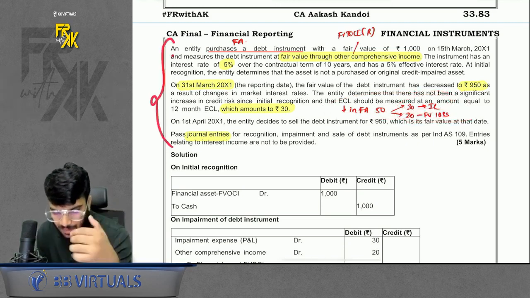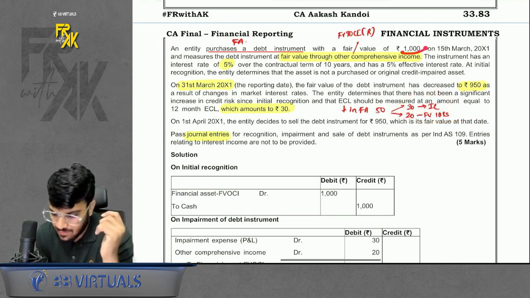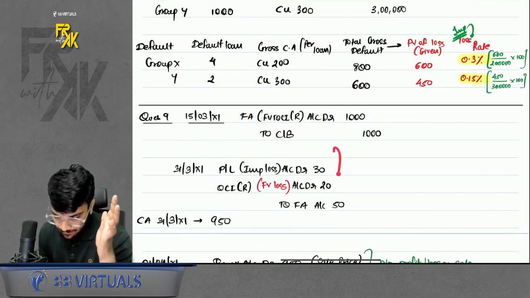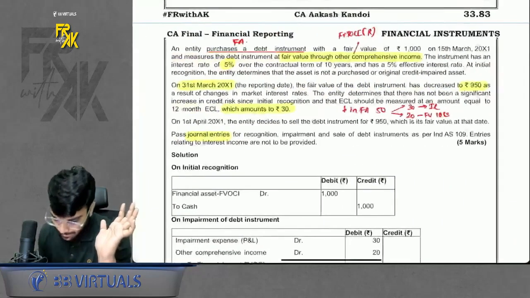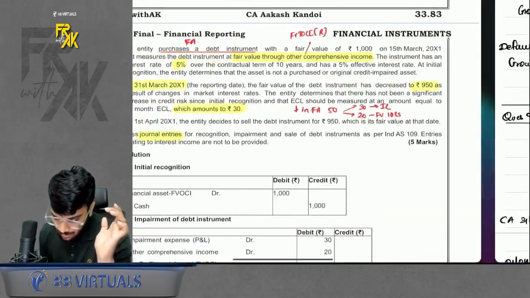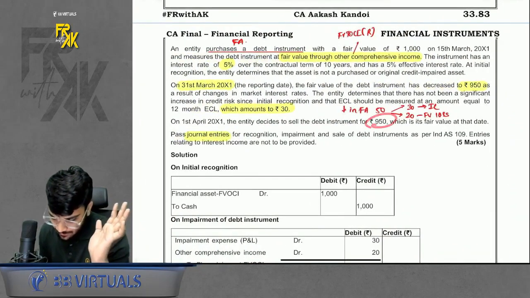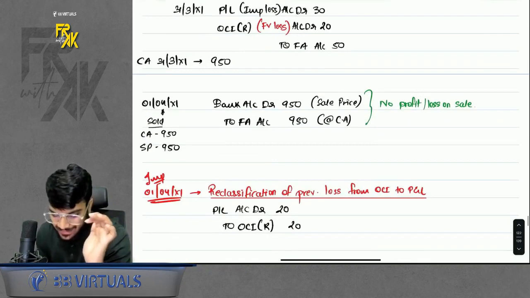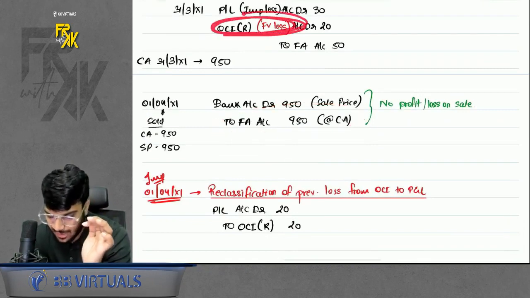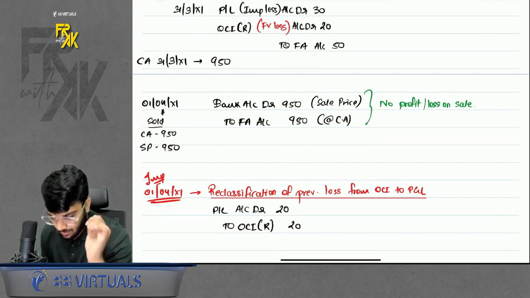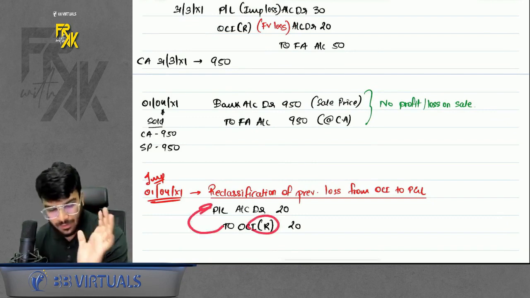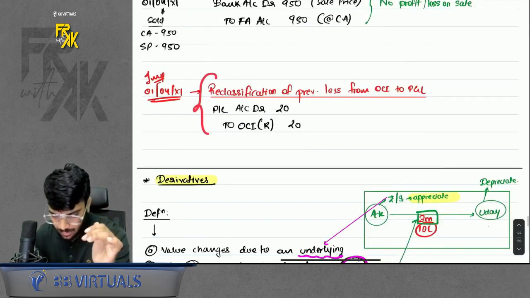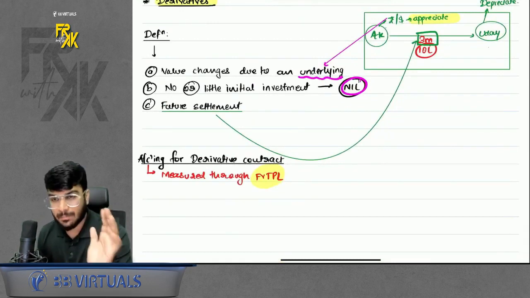But in this question, there are multiple things as well. I'll discuss everything. First, we purchase the asset, so we record the entry for purchase. Then we book the fair value gain or loss and impairment loss, everything. Then the carrying amount became 950. In this question, later on, we sold the asset for 950 itself. That means we are selling the asset at carrying amount only. Sale price and carrying amount are the same, so no profit or loss. But once you sell the asset, because you booked the fair value loss in OCI, which is reclassifiable, whatever loss you booked in OCI you will have to reclassify to profit and loss because the financial asset is out of your books. So this is the important entry which you will forget. Do remember that part. This was impairment. That part is over.